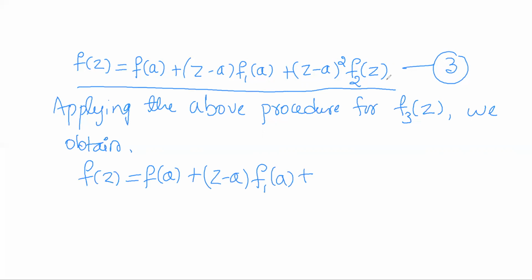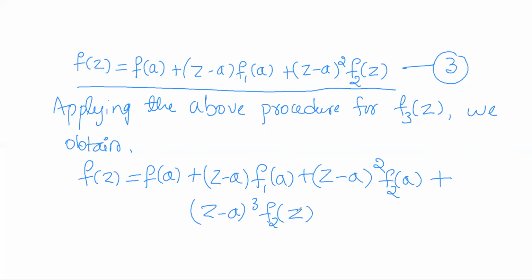So the third step will be z minus a whole square into f2 of a plus z minus a whole cube into f3 of z, right? So the first terms have a, and the last term is the generalized function, so here it will be f3.